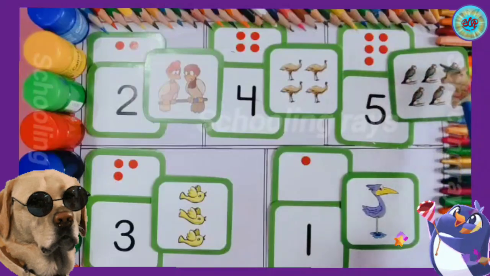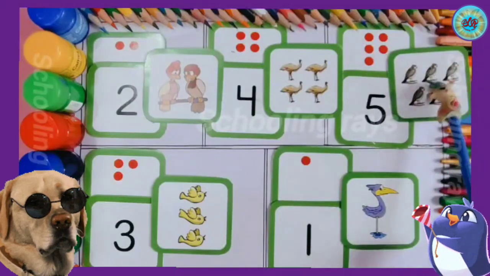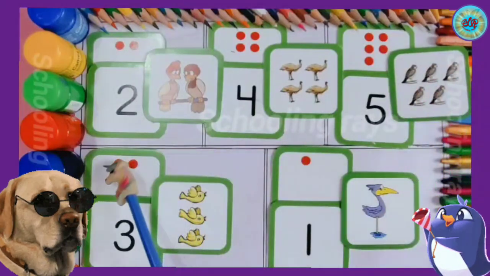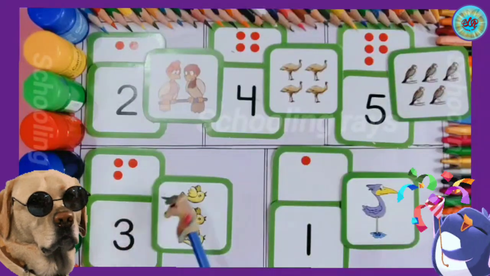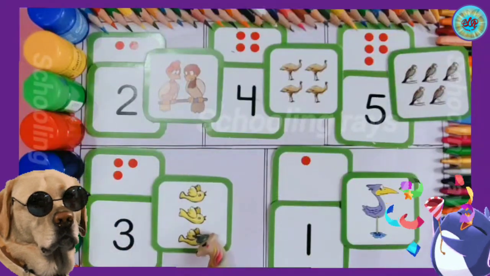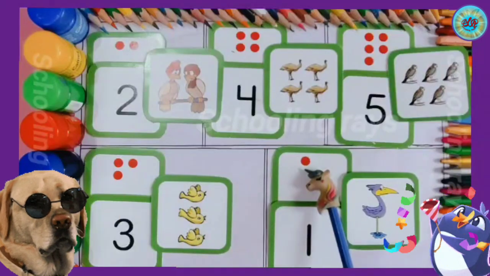1, 2, 3, 4, 5. 5 birds. 1, 2, 3. 3 dots. Number 3. 1, 2, 3. 3 birds. 1 dot. Number 1. 1 bird.